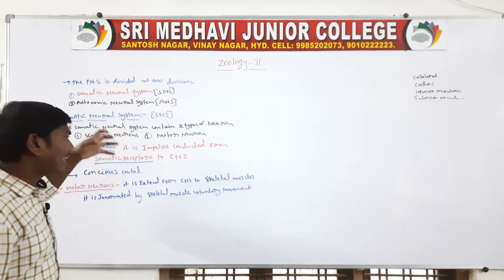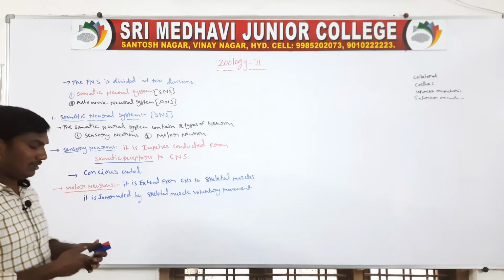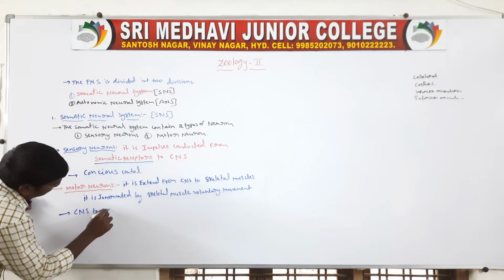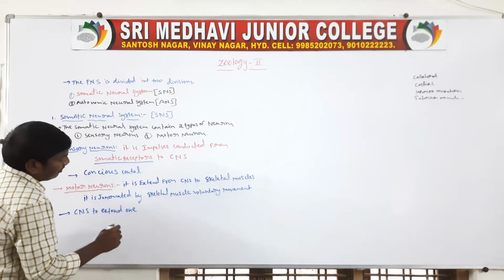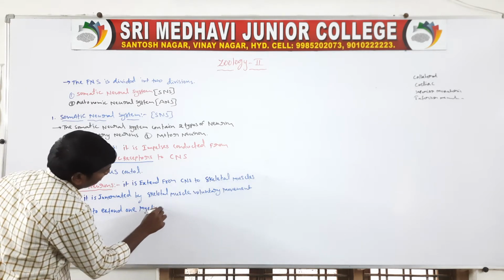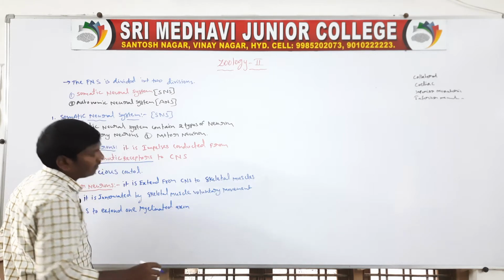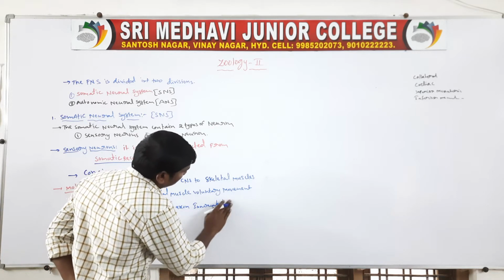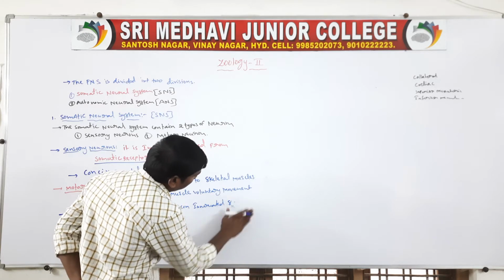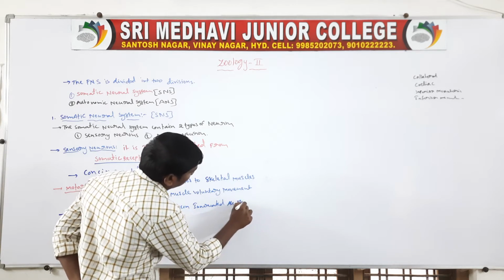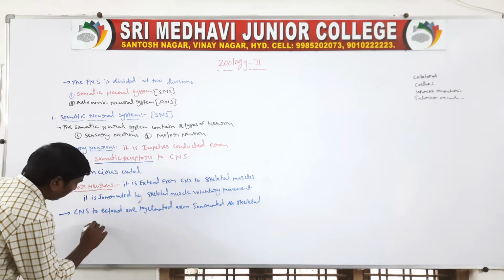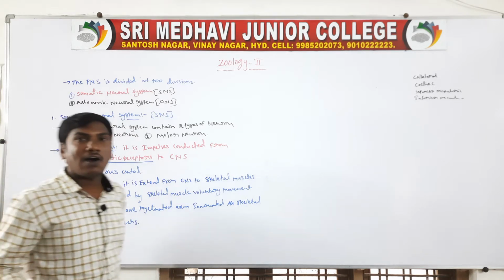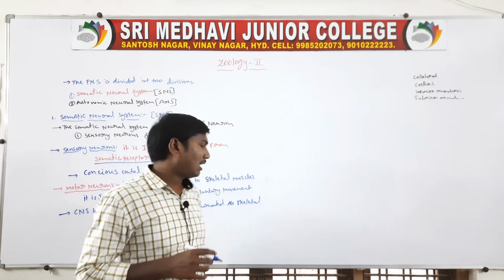Next one. The central nervous system extends a single myelinated axon that innervates all the skeletal muscle fibers.